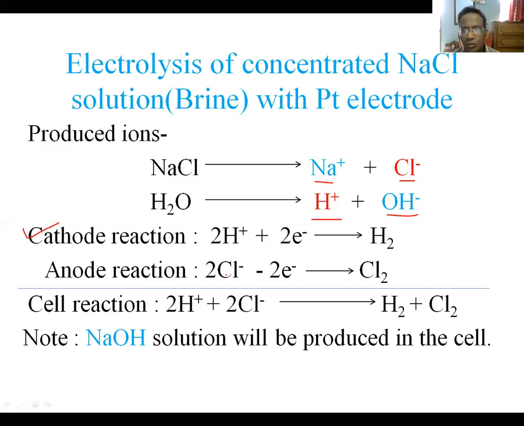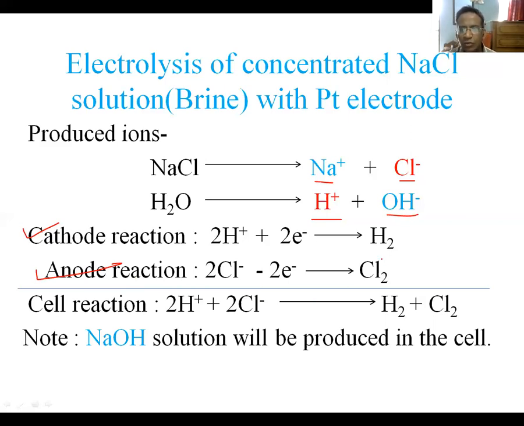That is, due to concentration effect, the situation reverses according to the position of the hydroxide ion and chloride ion. Hydroxide ion should be oxidized first, but because of the high concentration of chloride ion in comparison to hydroxide ion, chloride ion is being oxidized at the anode. So this time the anode reaction is chloride ion loses 2 electrons to produce chlorine gas.